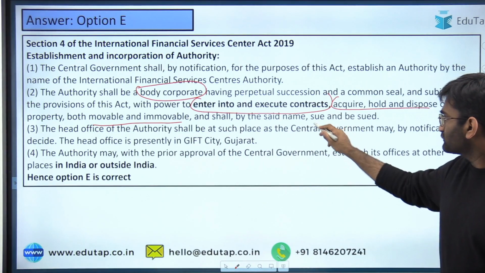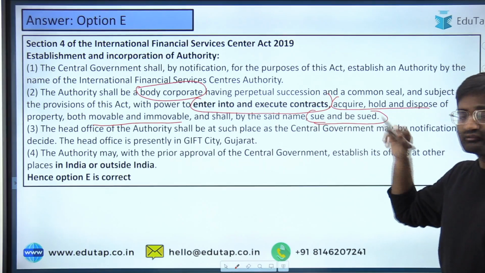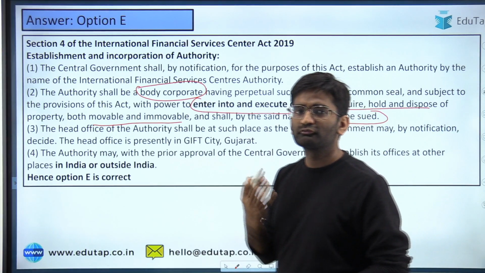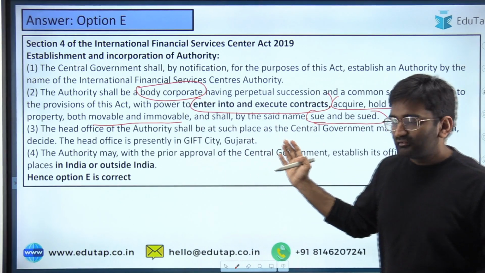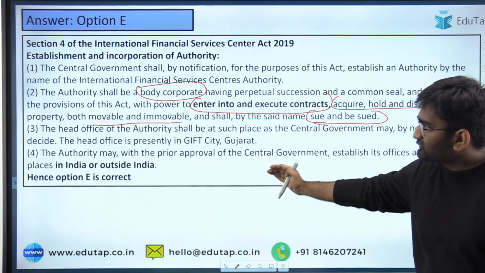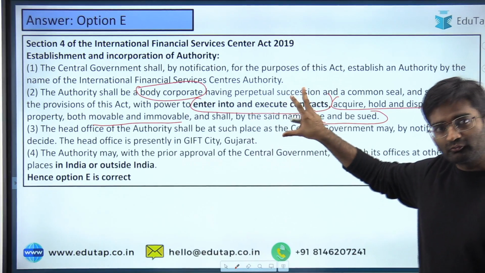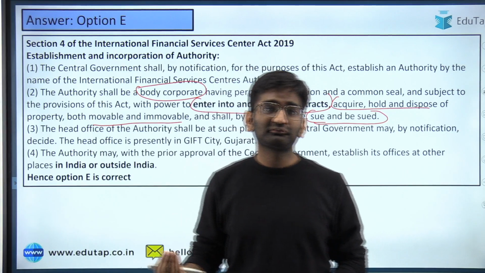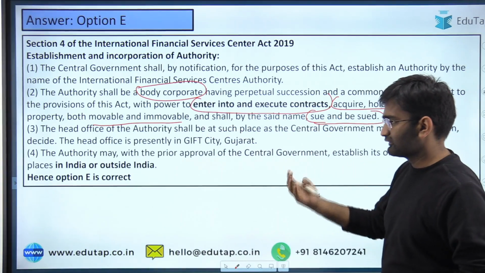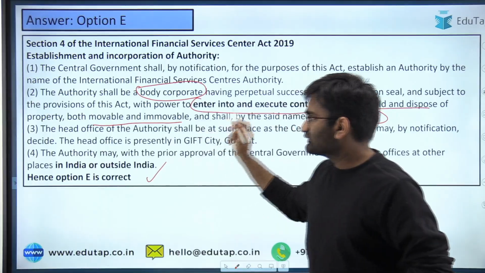It can also sue, and it can also be sued. So a case can be registered. That is what sue means. These are the various subsections of section 4. You can go through them, and we will also be practicing them as part of MCQs that we will discuss in the further sessions. So option E is correct here.